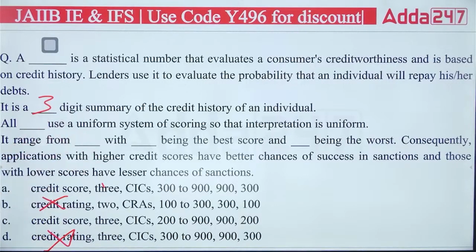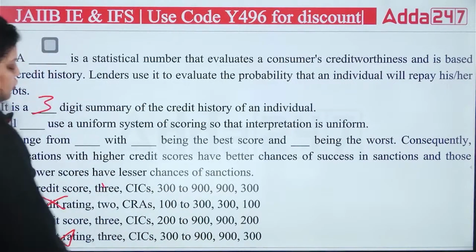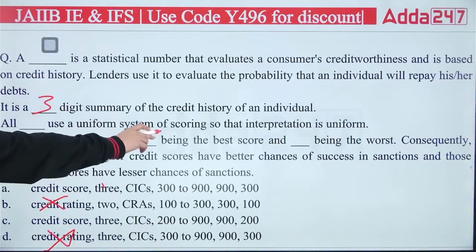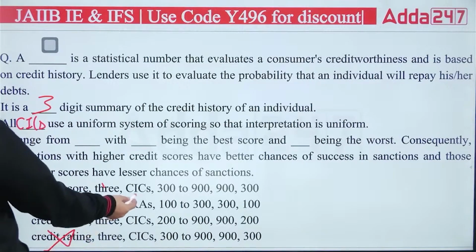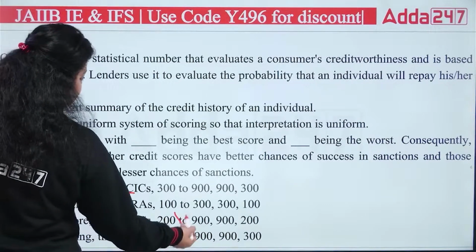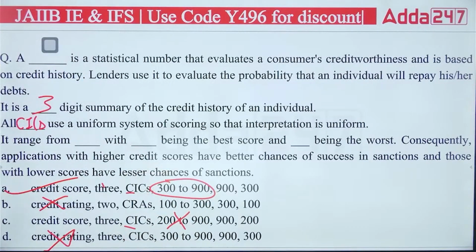What is the range of credit rating? From 300 to 900 or from 200 to 900? So it's very obvious. Also, all dash use a uniform system. All CICs, credit information companies. So you can say credit information companies are common in this option. But now the score is different. 300 to 900 is correct. So the right answer is A.